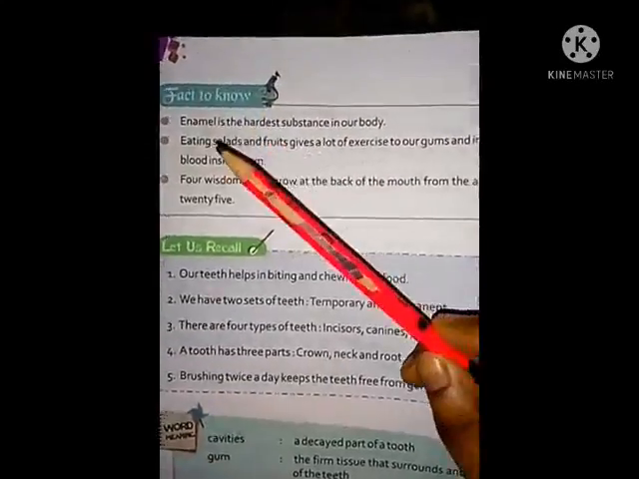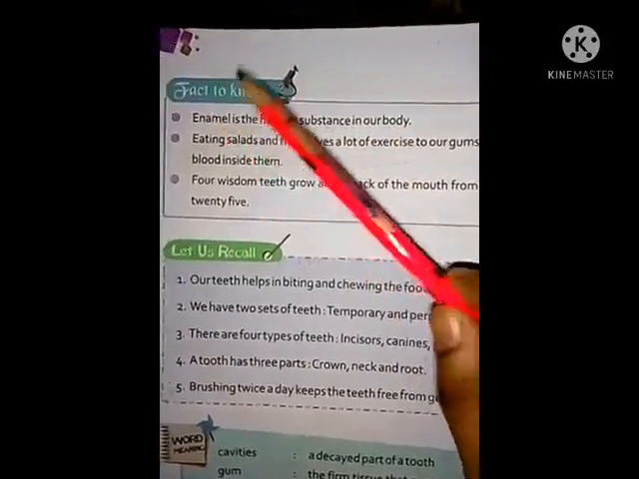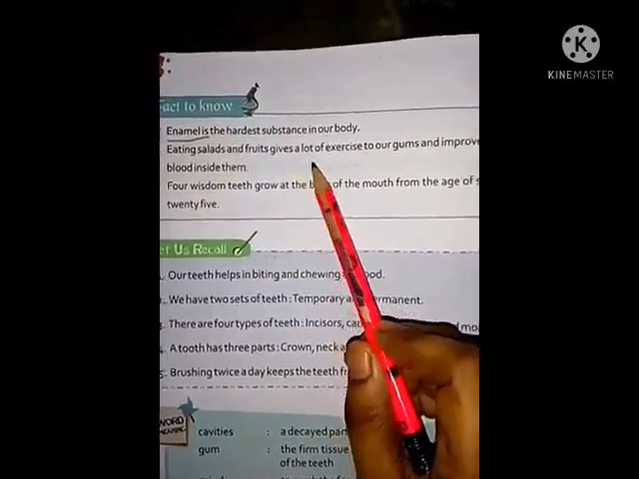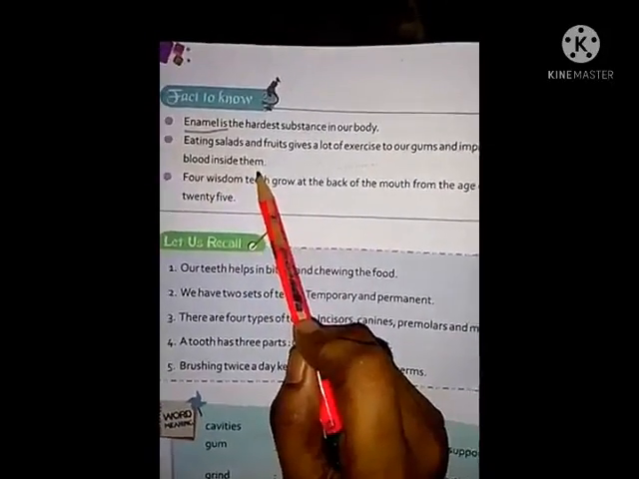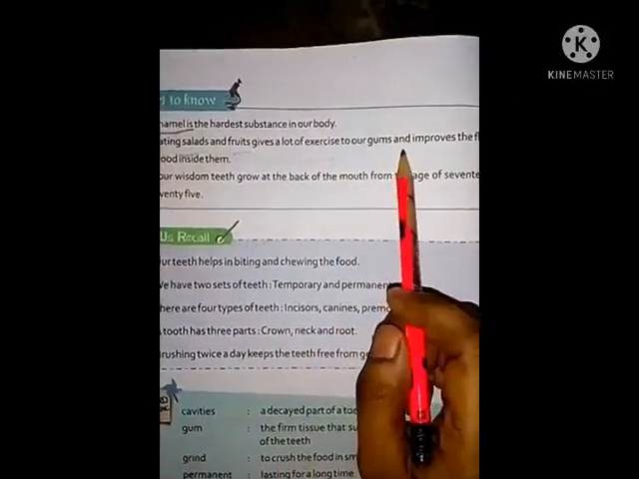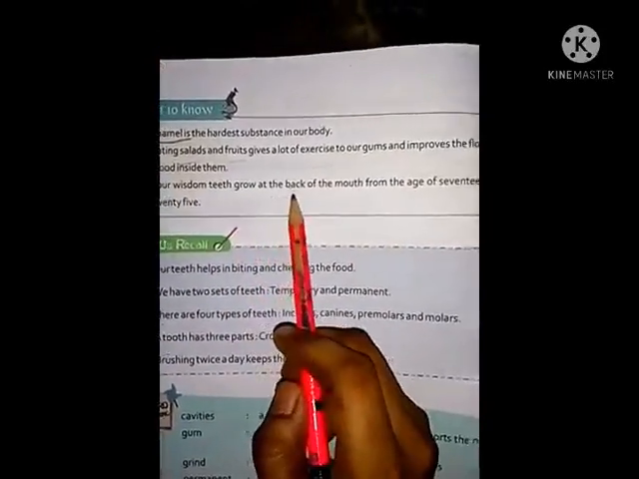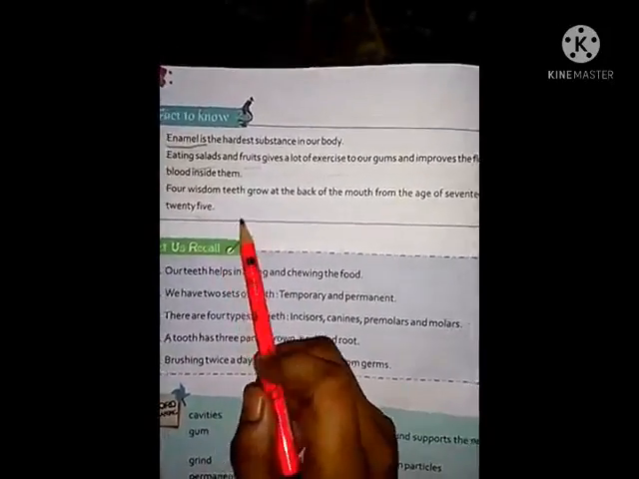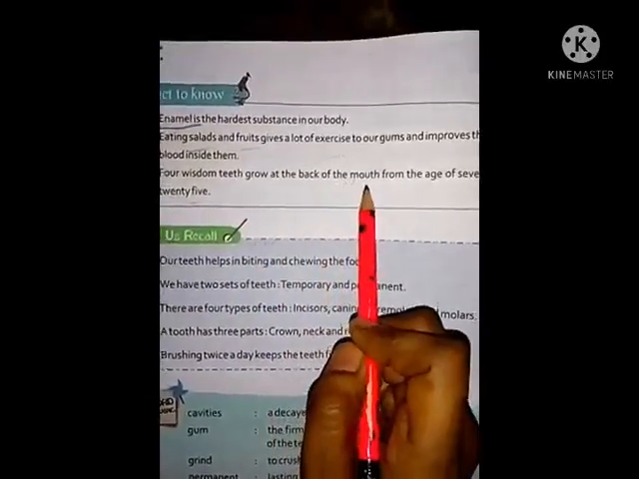Fact to know: enamel is the hardest substance in our body. Which is the hardest substance in our body? Enamel. Remember this. Eating salads and fruits gives a lot of exercise to our gums and improves the flow of blood inside them. Wisdom teeth, 4 in number, grow at the back of the mouth from the age of 17 to 25.